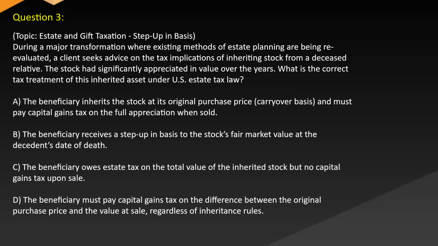What is the correct tax treatment of this inherited asset under U.S. estate tax law? A. The beneficiary inherits the stock at its original purchase price, carryover basis, and must pay capital gains tax on the full appreciation when sold. B. The beneficiary receives a step up in basis to the stock's fair market value at the decedent's date of death. C. The beneficiary owes estate tax on the total value of the inherited stock but no capital gains tax upon sale. D. The beneficiary must pay capital gains tax on the difference between the original purchase price and the value at sale regardless of inheritance rules.